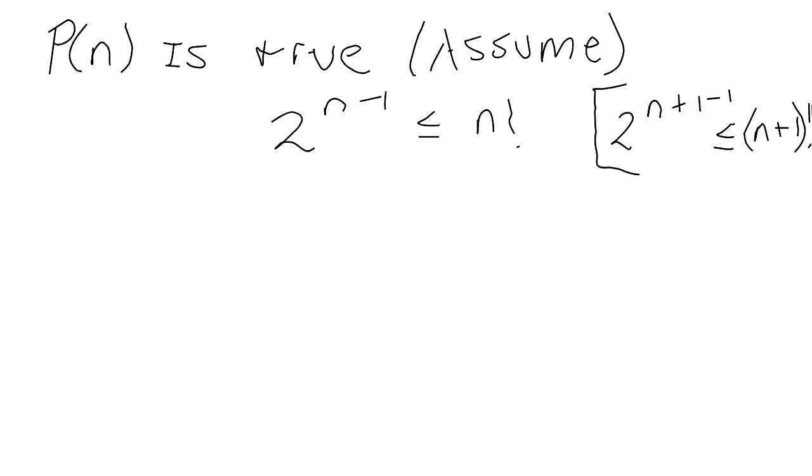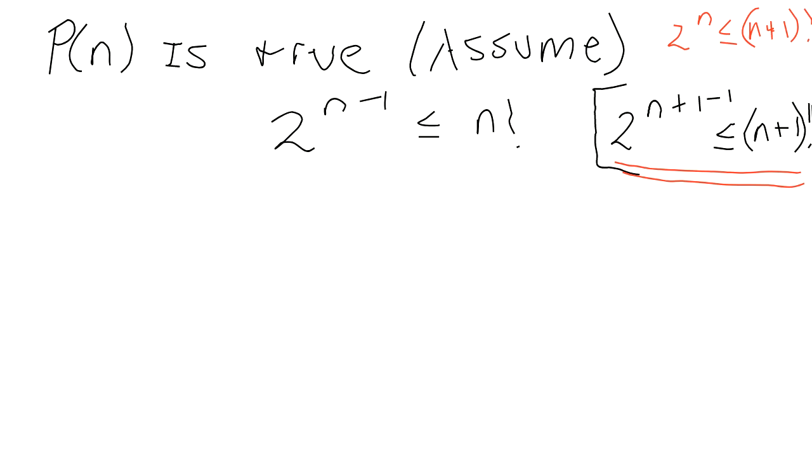We want to get to this stage. So in essence, 2 to the n is less than or equal to n plus 1 factorial. That is our goal. If we have shown this, then we have proved that P of n plus 1 is true. Now, here is what is important. To use these induction steps, you have to use what you have assumed to prove what you want to get to.